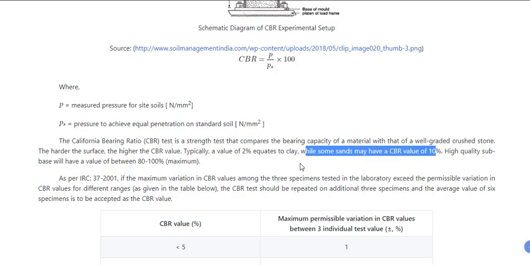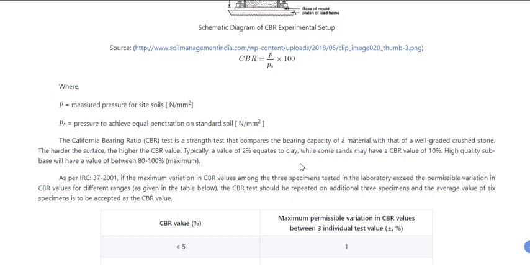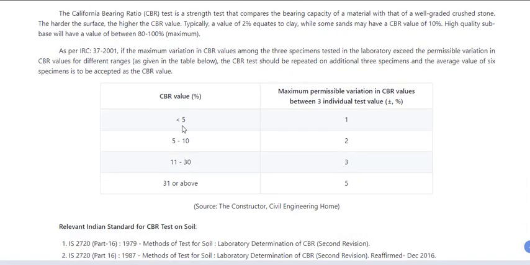So for every ratio, for example this is the table here, there is a maximum permissible variation in CBR values between 3 individual tests, plus or minus the percentage. It is important that if you repeat your experiment, you should consistently get similar answers.